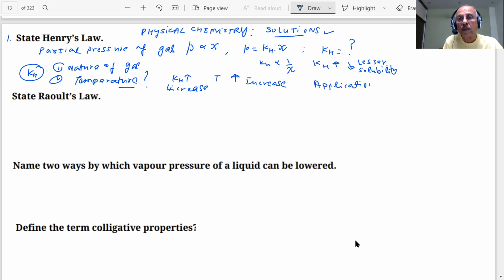Sir, the first application is that we increase the solubility of carbon dioxide in soft drinks and soda water when the bottle is sealed under very high pressure. Then second is scuba divers. In the tanks of scuba divers, the air is diluted with some amount of helium, because when they increase pressure, it increases the solubility of nitrogen in their blood, and when they come out towards the surface, the solubility decreases and nitrogen is then released in the form of bubbles. This is known as bends. It is a very painful condition.